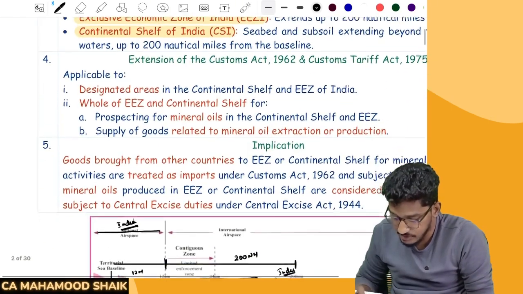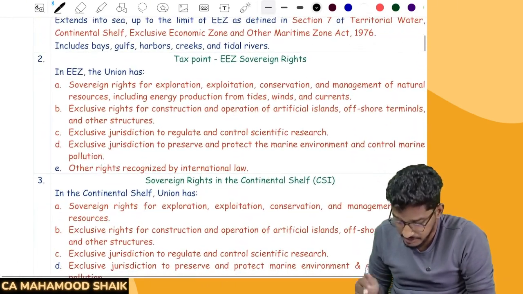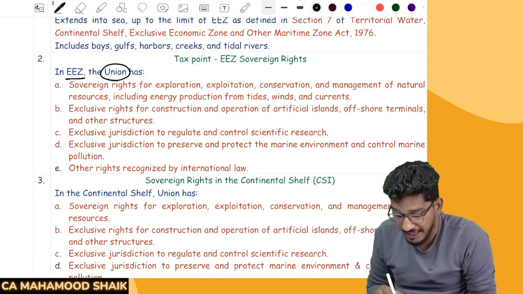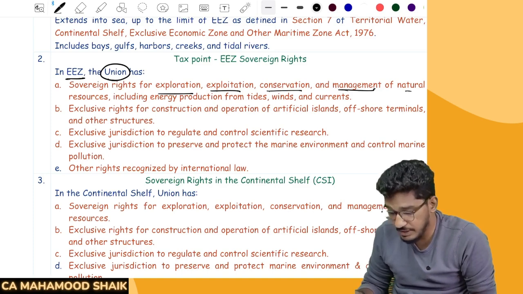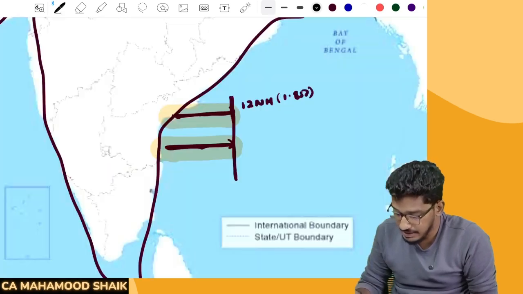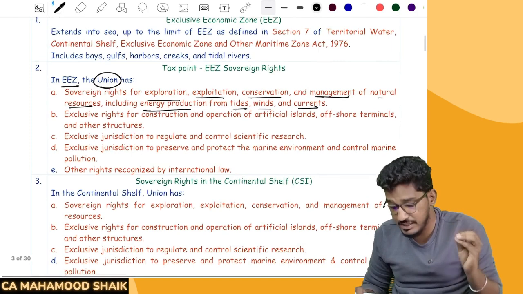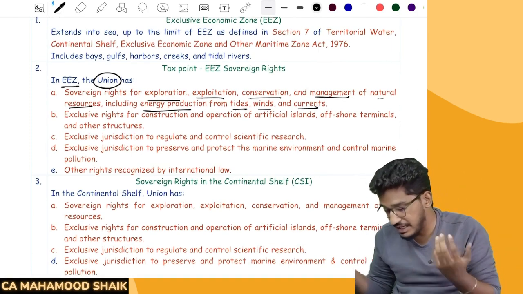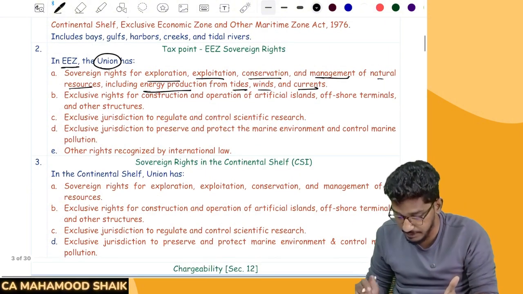So in the exclusive economic zone and the continental shelf, what power will India have? In the exclusive economic zone, the Union, that is the central government, will have sovereign rights, meaning supreme power, for exploration, exploitation, conservation, and management of natural resources, including energy production from tides, winds, and currents. Within this zone the government can explore natural resources like wind and tides, and generate electricity. The government will have supreme power.